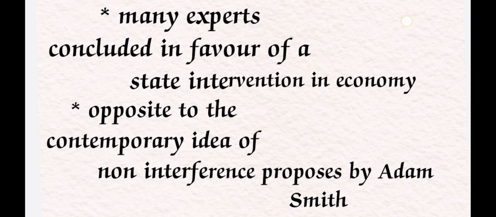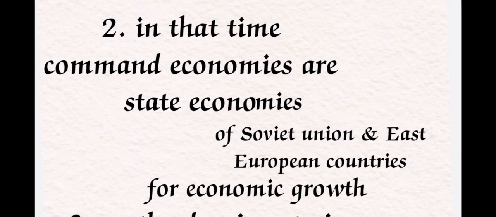In that contemporary time, some important countries were following command economies. A command economy is nothing but a state economy, especially in the Soviet Union and East European countries. Some East European countries were connected to the Soviet Union, so both were following the command economy. Command economy means a particular person or political leader commands the economy.